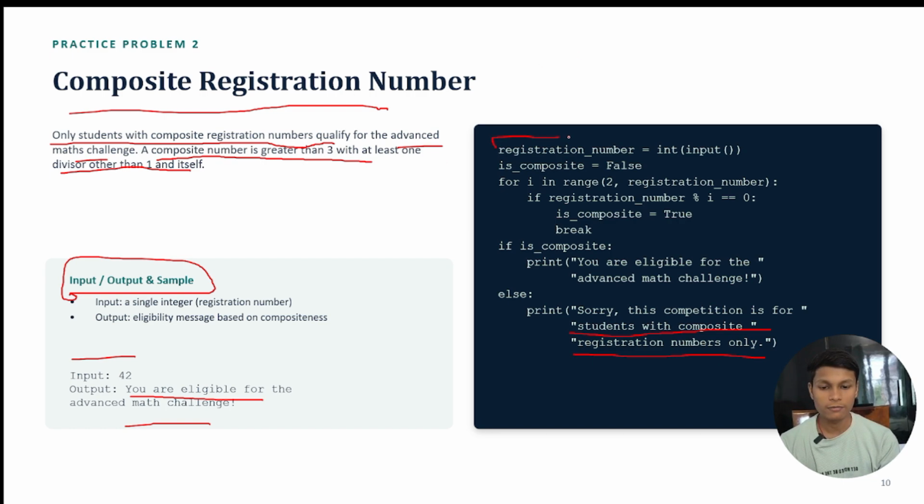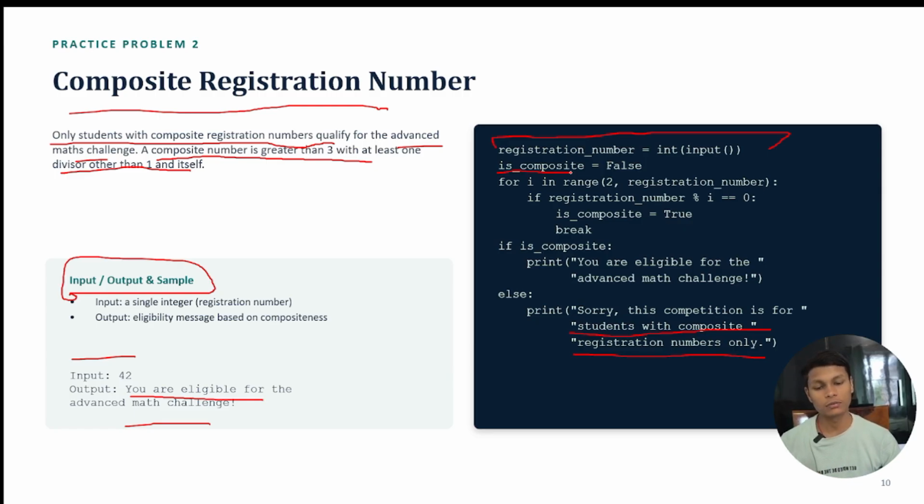At the very first, we are going to take a registration number as input from the user. The registration number is our variable. We initialize its value with the input from the user. After that, we are going to check whether the number is a composite registration number or not. How are we going to check this? So let's create another variable. Here you can see that another variable is created, which is is_composite.